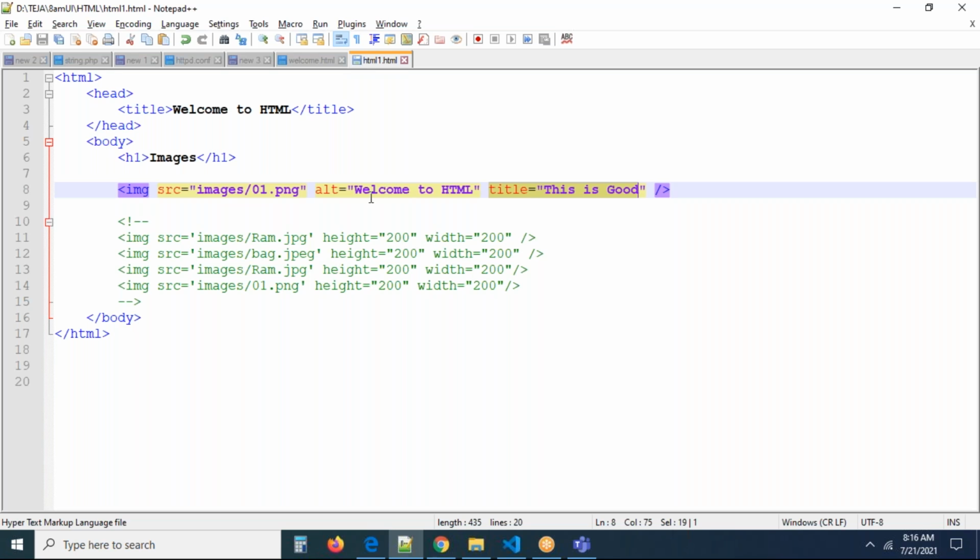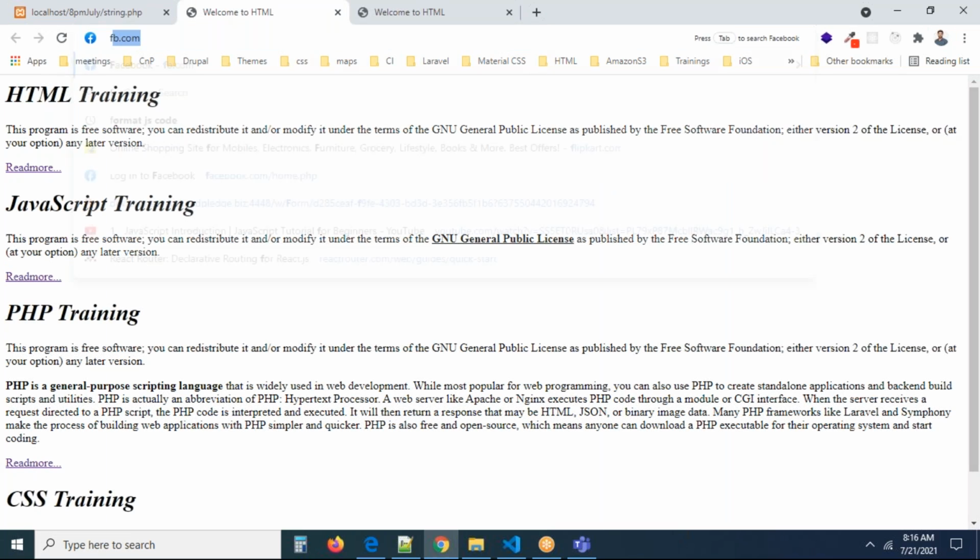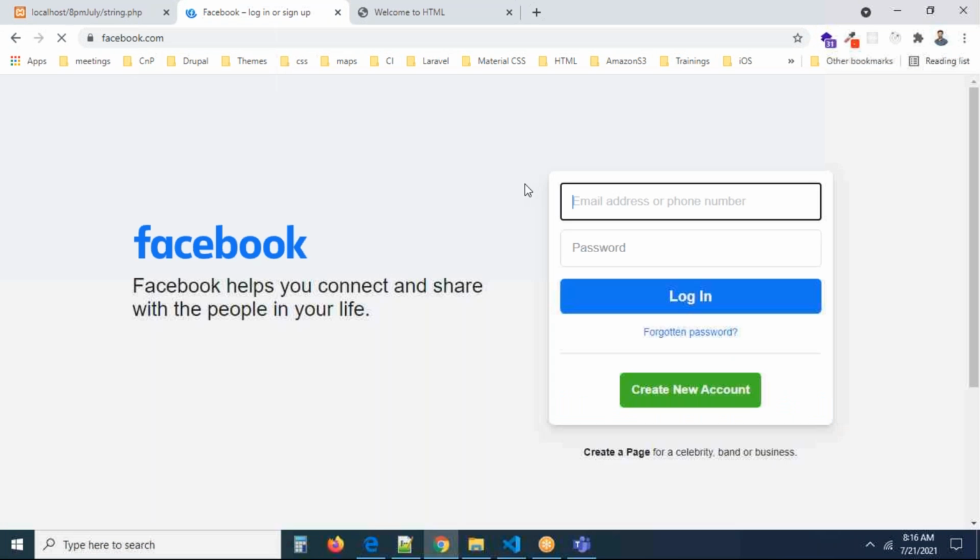But where is alt? Where are we going to get alt? For example, whenever you give a wrong path, the image is not there. If the image is not loaded, can you see behind the scenes of the image "welcome to HTML"? If the image is not loaded, we have to display something. Sometimes, maybe due to a network problem, the image may not be loaded, but you have to display what is behind the scenes, right? I think you can go to facebook.com also, and they will do the same under your profile pic.